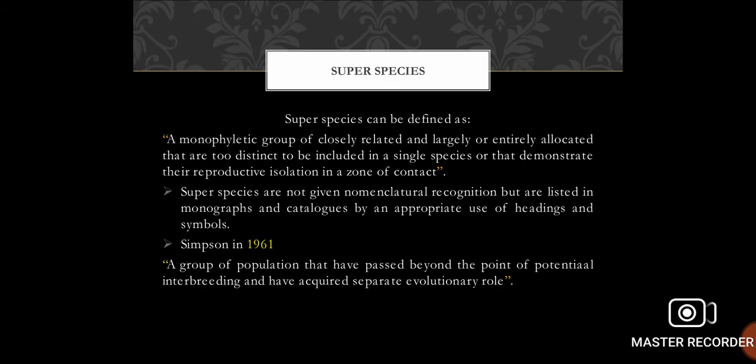Superspecies can be defined as a monophyletic group of closely related or entirely allopatric species that are too distinct to be included in a single species, or that demonstrate their reproductive isolation in a zone of contact. Superspecies are not given nomenclature recognition but are listed in monographs and catalogs by an appropriate use of headings and symbols. Simpson in 1961 used a way to define or describe superspecies. He defined superspecies as a group of populations that have passed beyond the point of potential interbreeding and have acquired a separate evolutionary role.